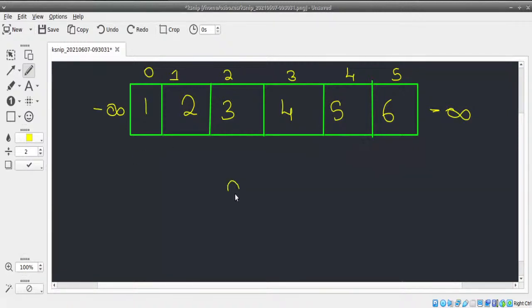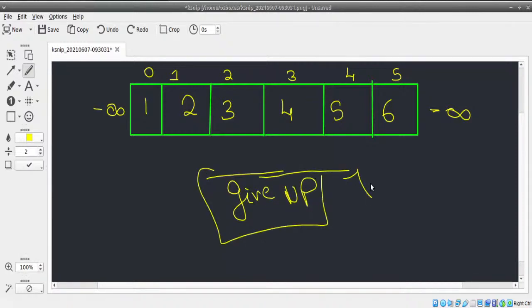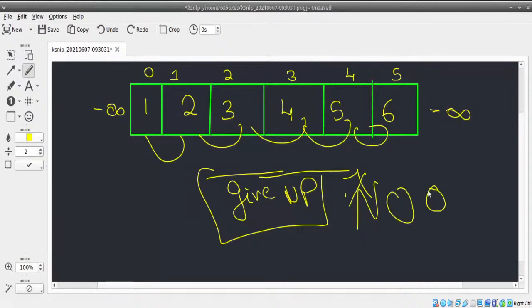This is where a lot of students give up on this problem. They feel like, you know what, I have to search every element with its next element. There is no other logic. And students don't try to think with other logic or figure out different scenarios to solve this problem. They just give up on it.